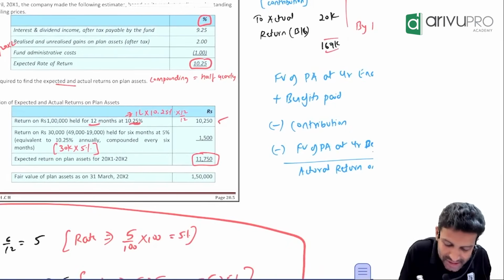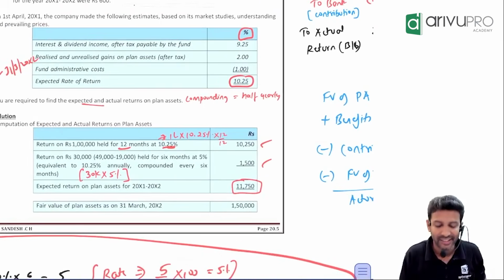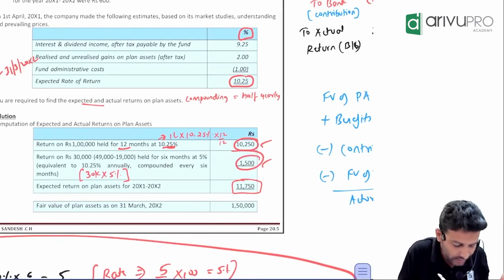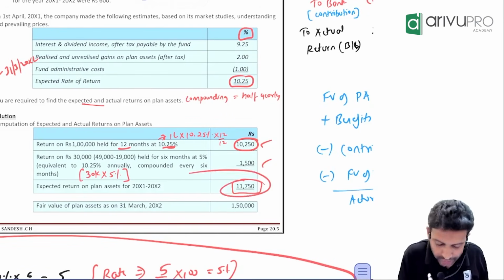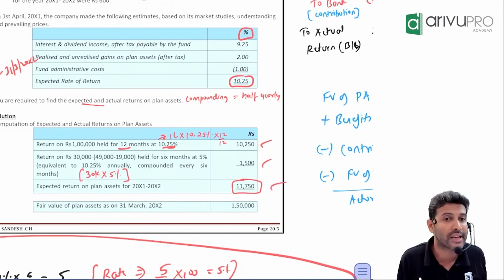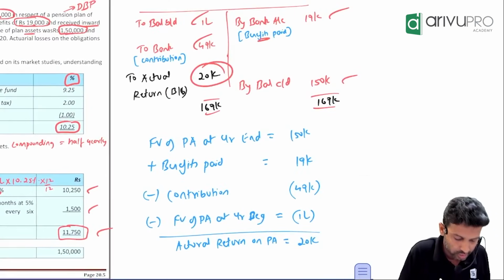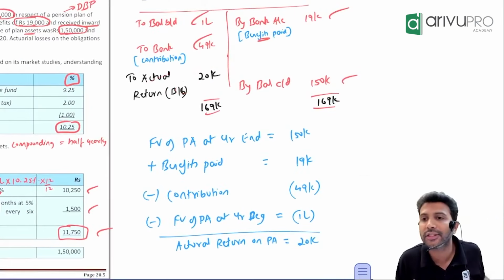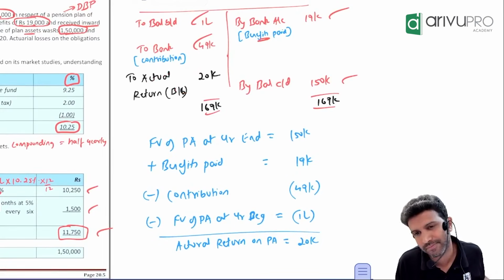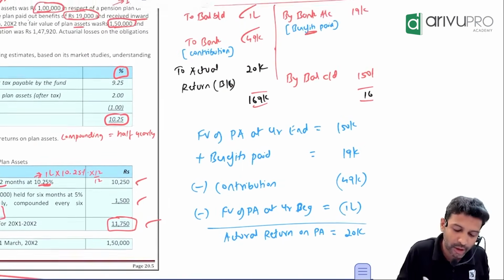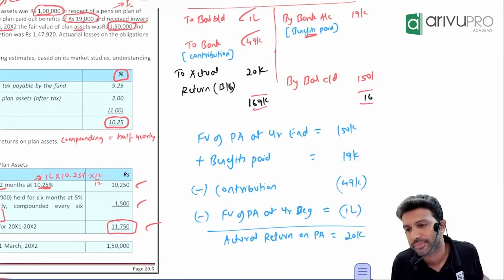So that means how much return are you expecting? 10,250 on 1 lakh and 1,500 on 30,000. So totally how much? 11,750 you are expecting. How much did you achieve? 20,000. So the difference is your actuarial gain. You expected 11,750 but you achieved 20,000.